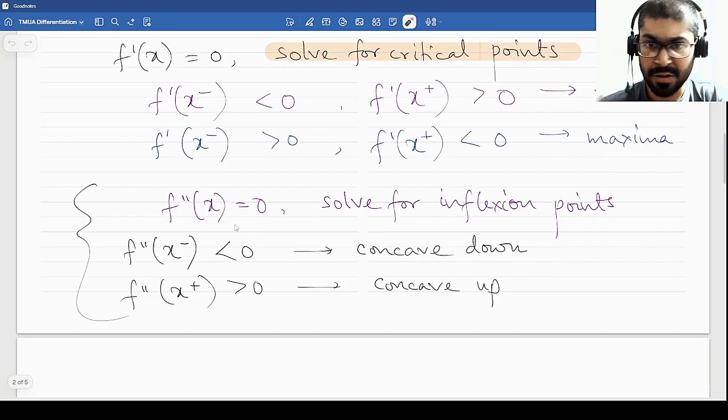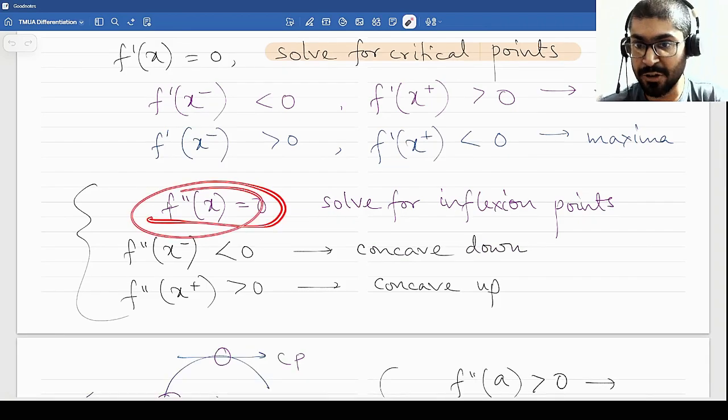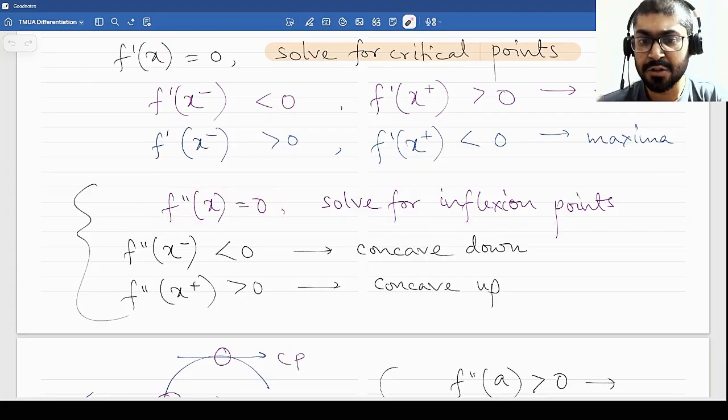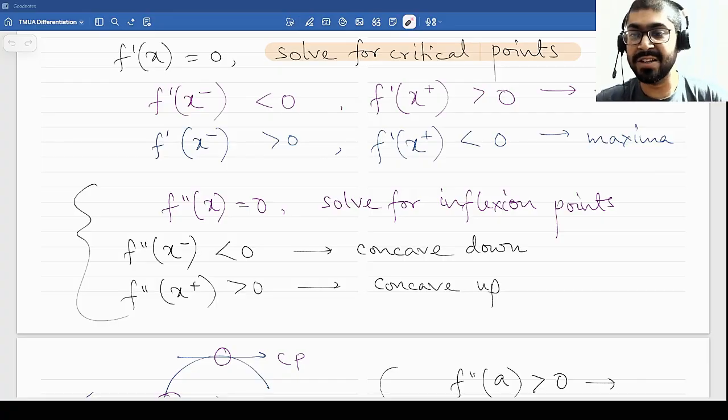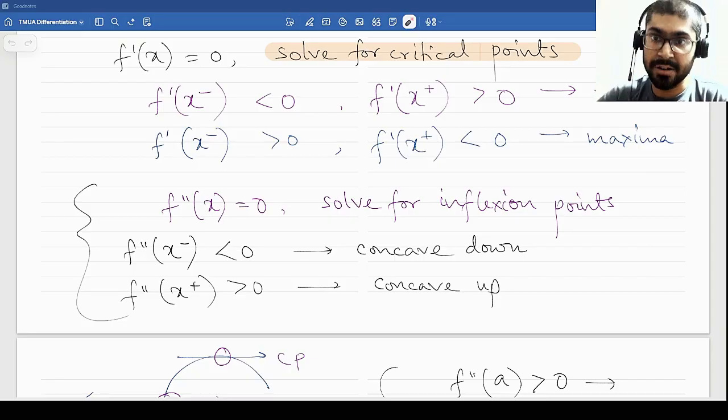So if you set f double dash x equal to 0, you can solve it for inflection points. Remember, if you solve f dash x equal to 0, you get critical points, and you also get critical points from where f dash x does not exist. But if you solve for f double dash x equal to 0, you will get inflection points. What are inflection points? At inflection points, a shape change occurs. Now, a change in shape is not the same as increasing or decreasing. Be very clear about this.